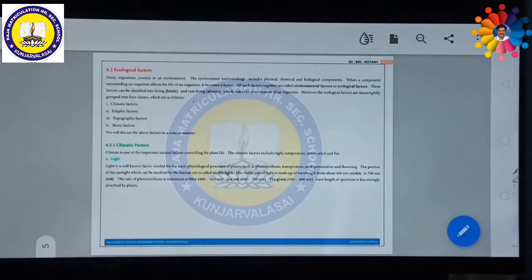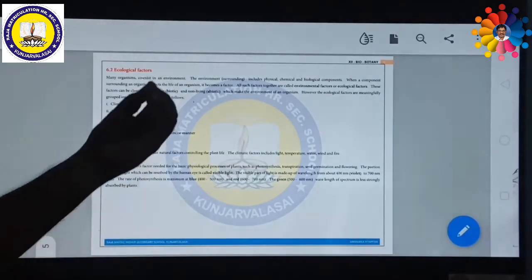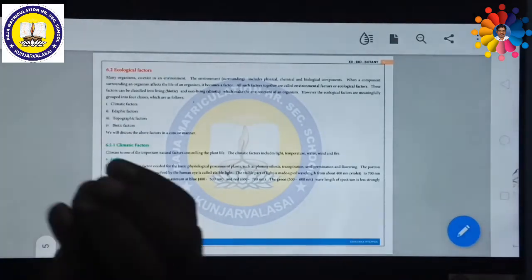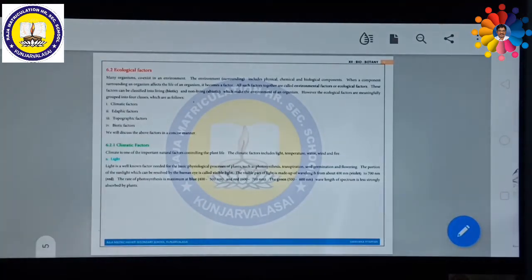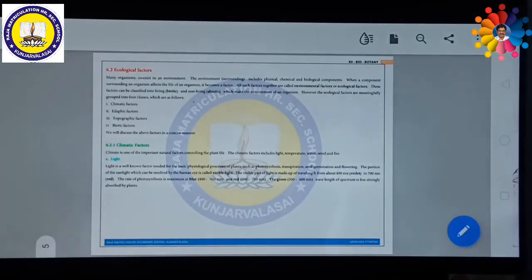First of all, light. Light plays a major, important role in plant life, not only plant life but every life. How? Because light is very much essential for preparing food for the plants. Photosynthesis is a phenomenon in which the plants synthesize their own food, and they can do so only in the presence of light. So this gives food not only for the plant itself, but also for every living organism in the entire world, either directly or indirectly.